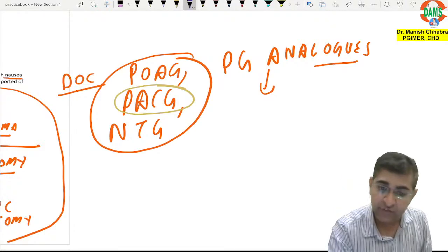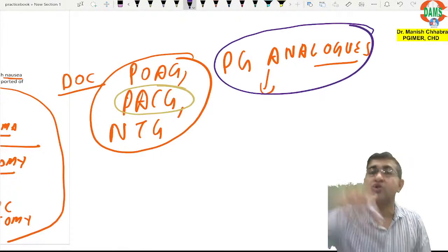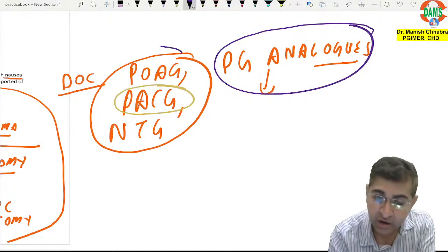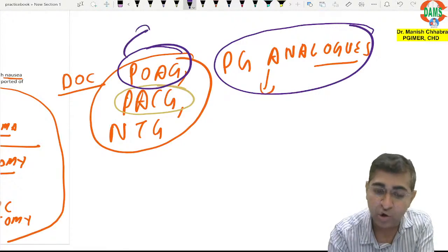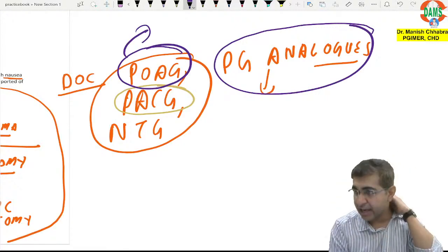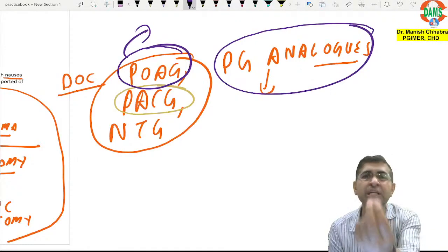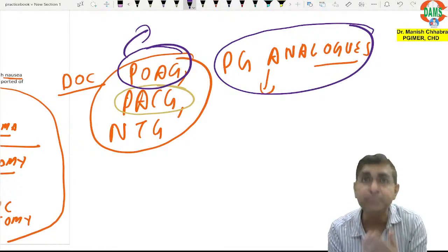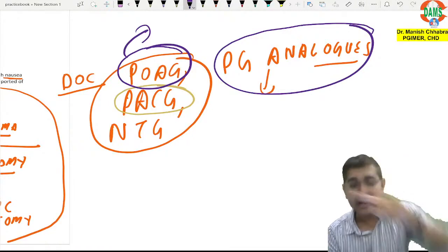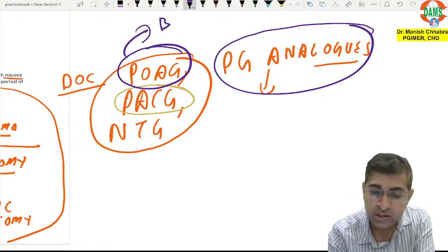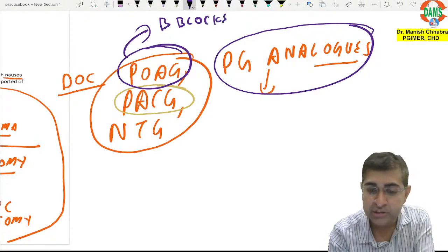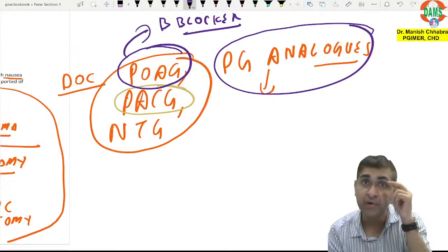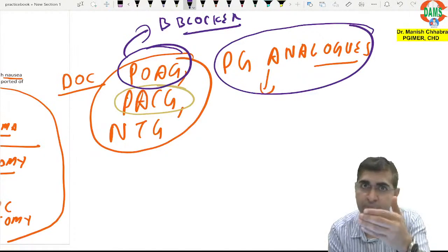But if prostaglandin analogs is not in the option, because previously the drug of choice for primary open angle glaucoma was not prostaglandin analogs. Why? Because a 3 ml bottle of prostaglandin analogs would cost 1500 rupees. So then the drug of choice was beta blockers. So if the question comes, what will be the drug of choice in primary open angle glaucoma, you will look out for prostaglandin analog.